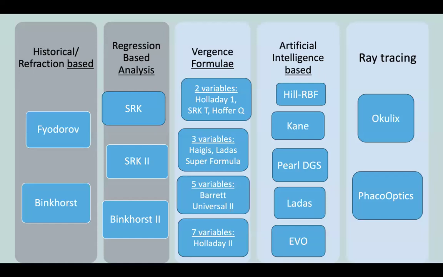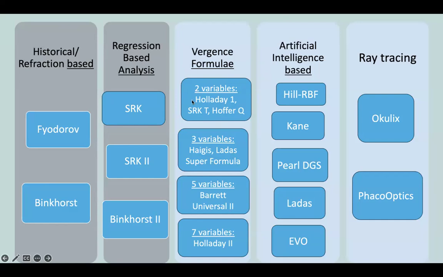Another way of classification is by the method used to determine the IOL power. The historical regression formulas are obsolete. Mostly now what we use are the vergence formulas, that is the Holladay 1, SRK/T, Hoffer Q. These are available mostly in our ultrasound machines.